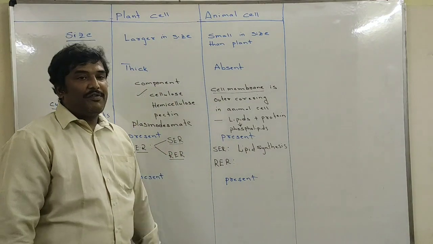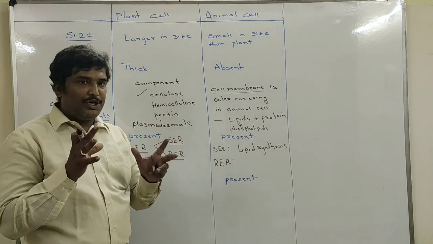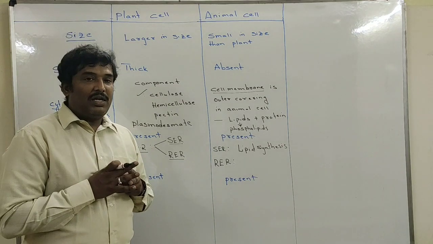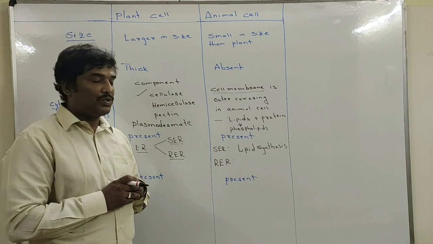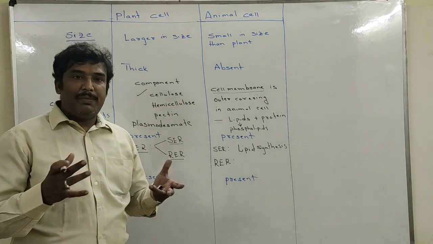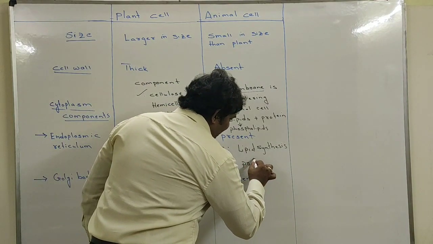What is the function of rough endoplasmic reticulum? Before that, what is rough endoplasmic reticulum? That specific endoplasmic reticulum is associated with another cell organelle called ribosomes. Because of that, it appears rougher under the microscope. Because of this reason, it is named rough endoplasmic reticulum. The main function of rough endoplasmic reticulum is synthesis of proteins.